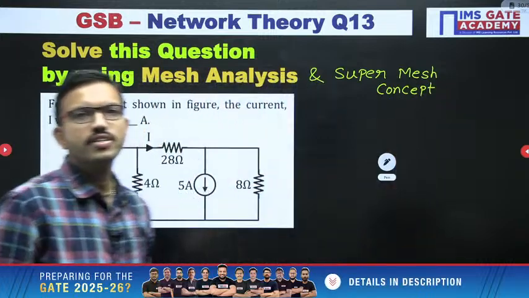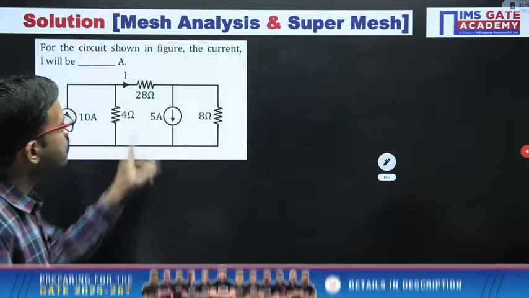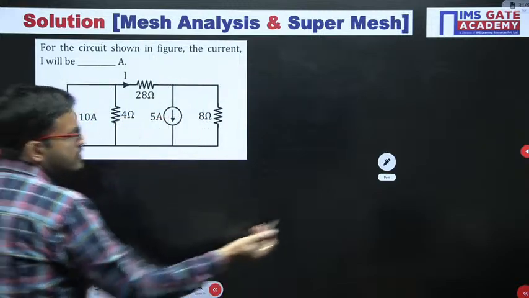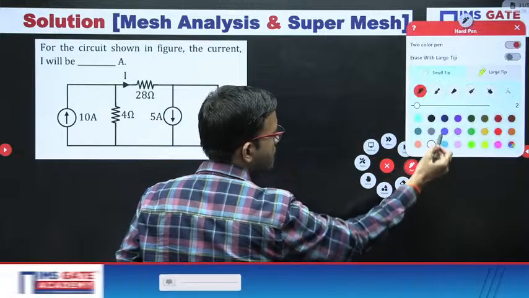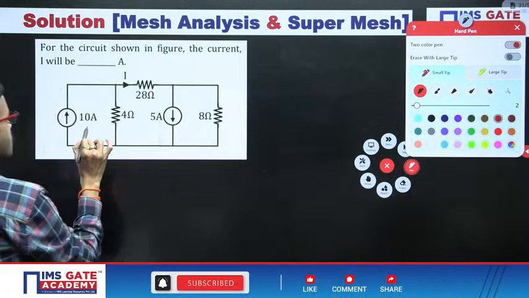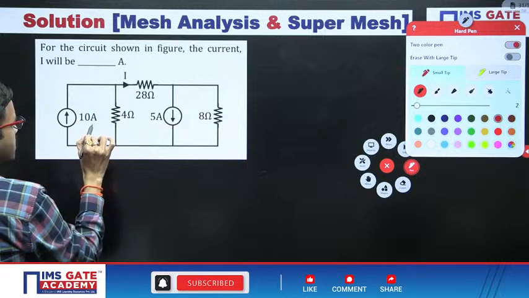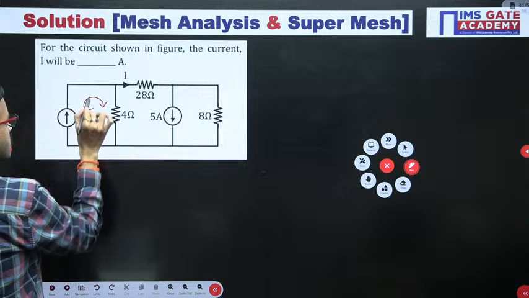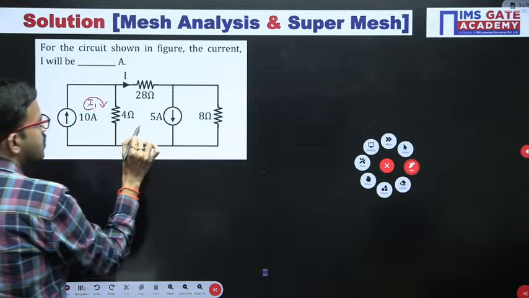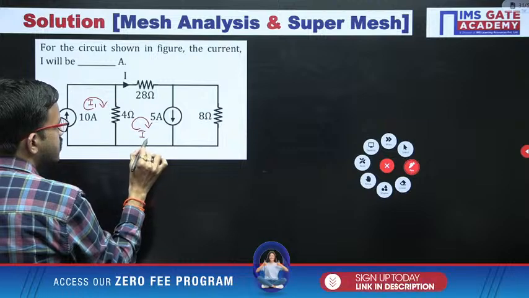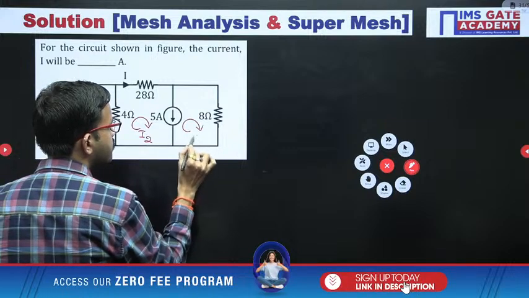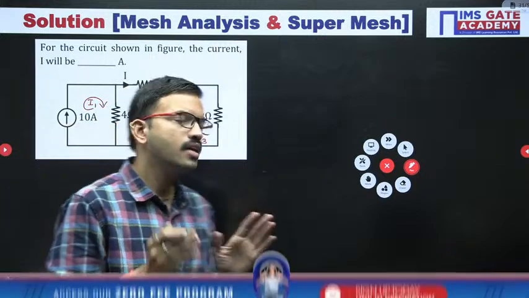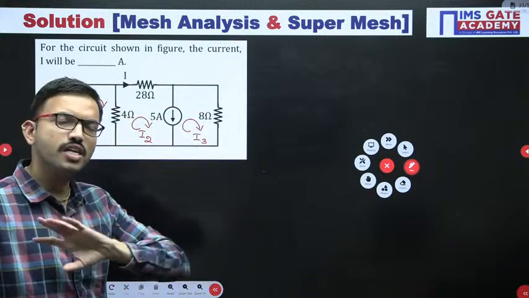Okay, I hope it is clear for everyone, right? Now let us solve this question by using mesh analysis and super mesh. First of all, with respect to the first mesh, I am considering the mesh current I1 like this. Similarly, for the second mesh, I am considering I2 like this, and for the third mesh, I3 like this. For the time being I have considered clockwise. If you want, you can consider anti-clockwise, or in one mesh clockwise and the other mesh anti-clockwise, completely your choice.